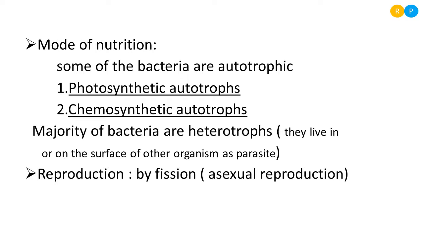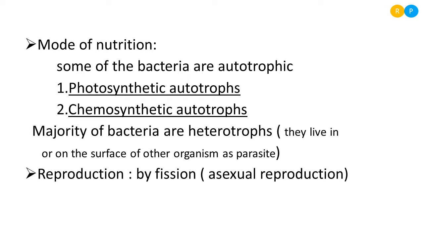So some of the bacteria utilize some chemical to prepare their own food material. Such bacteria are chemosynthetic autotrophs. Chemo is nothing but chemical, synthesis is nothing but to prepare. So for preparing food material, they utilize some chemical. We will talk about the chemosynthetic autotrophs later.